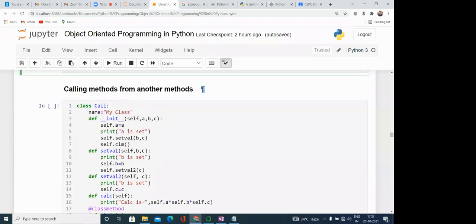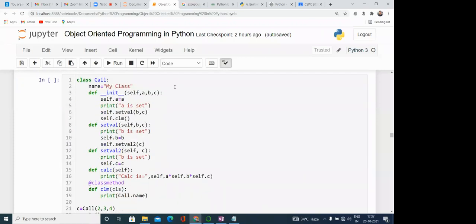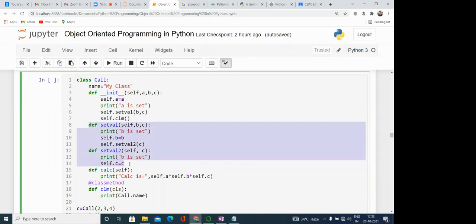Now, calling methods from another method. So how can we call methods in Python from another method? One class is there, class Call, and one static or class variable is there, name = my class. Here we have created the instance variables, so three instance variables we have created. This is the constructor __init__(self, a, b, c). Then self.a, here we have set the value of a, then print a is set. Then we have created some more instance methods basically.